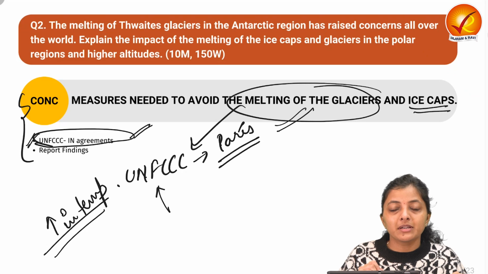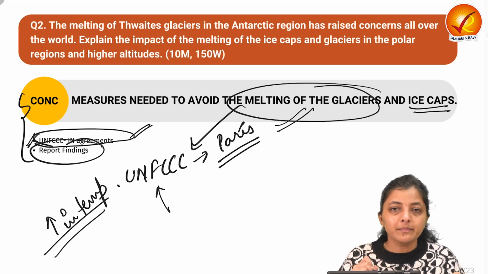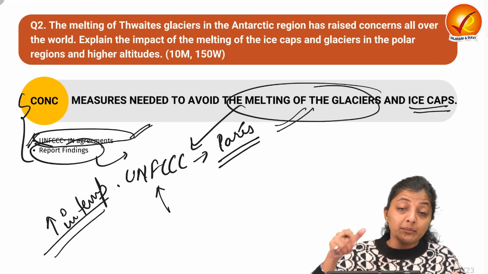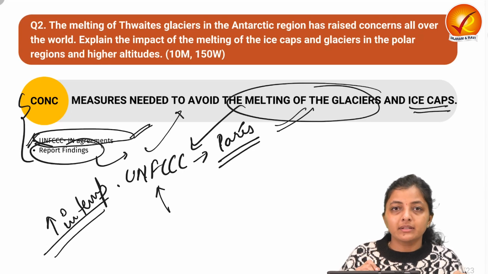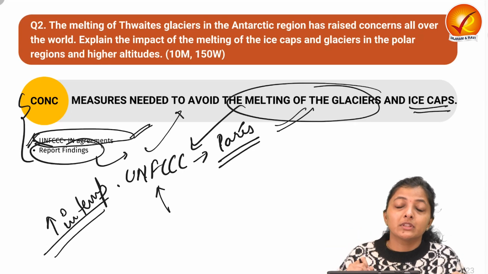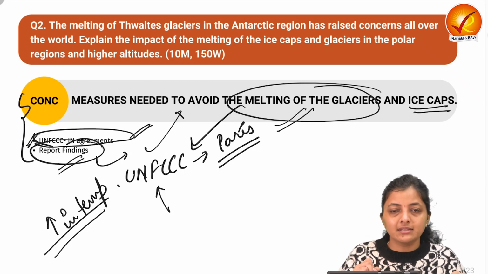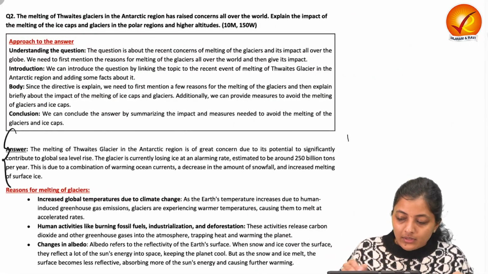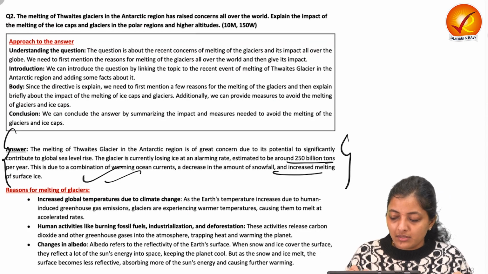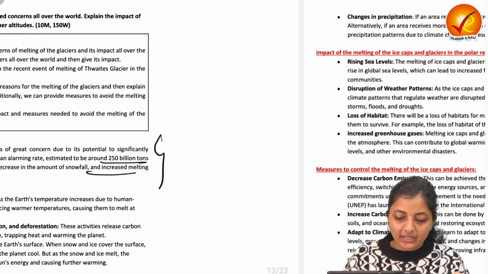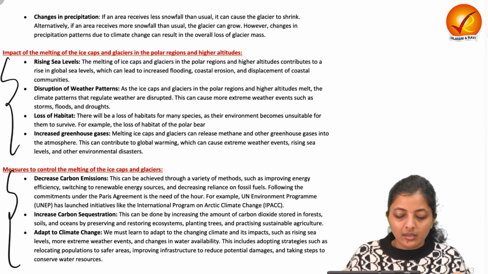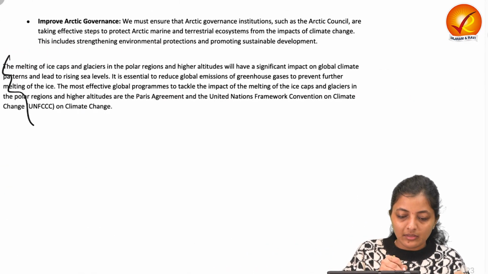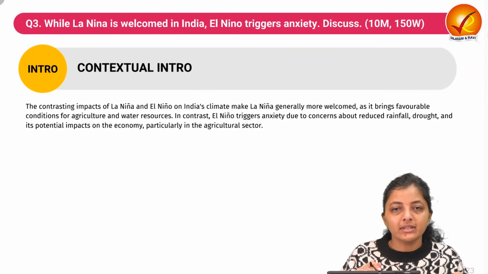collaboration to work in this particular direction, or you can write some findings of the report that if this particular range of temperature or climate change happens, then how it will impact the glacier melting and at what rate the glaciers will melt. Anything you find in the newspaper or current affairs, you can put in the conclusion. So the model answer is about something related to the Thwaites Glacier, then melting, then impact, then measures to control. This is not explicitly asked, but you can still write it in your answer. Finally, conclusion. Let's move on to the next question.